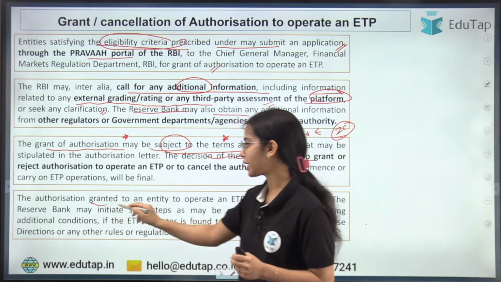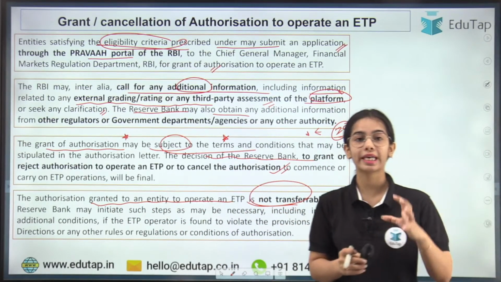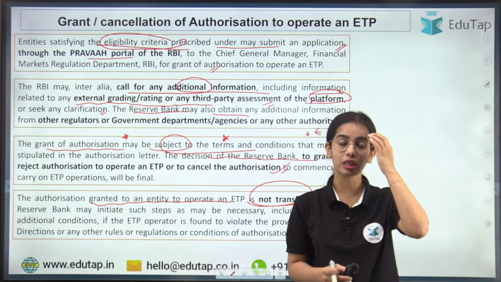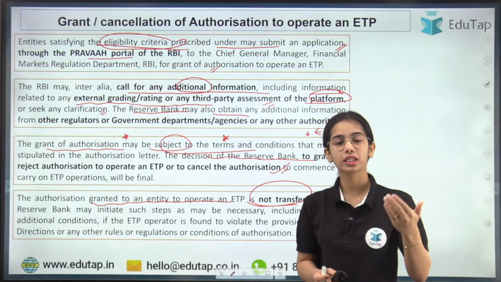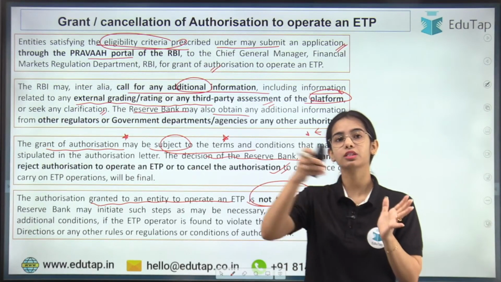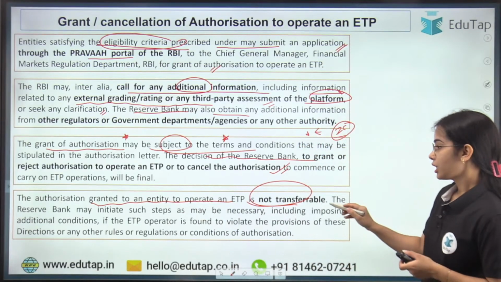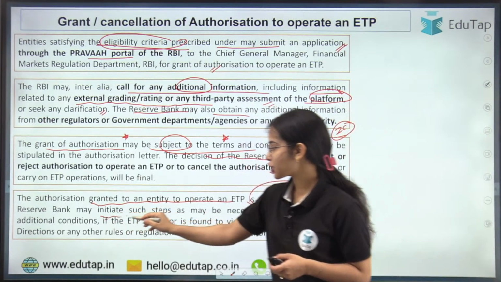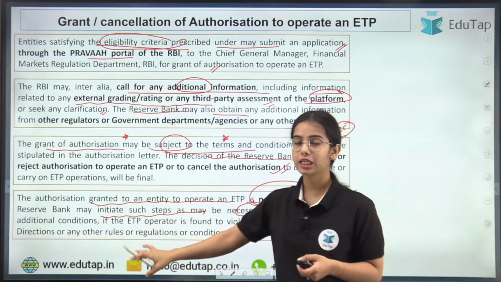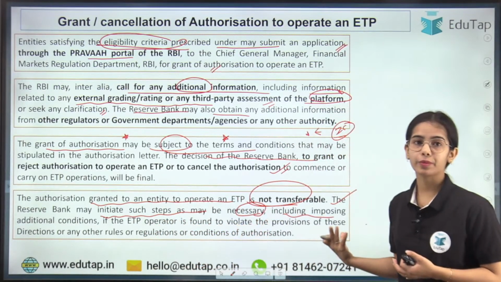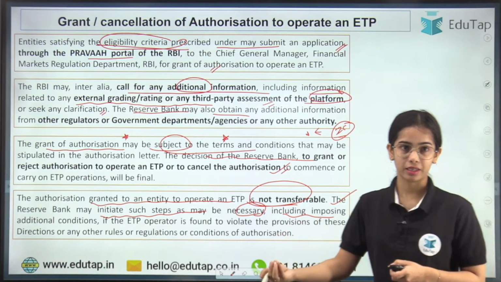The authorization granted to an entity to operate an ETP is not transferable. It's not that the insurance company has got the authorization to operate the ETP and now it can transfer the authorization to some other entity. That is not possible. The Reserve Bank may initiate such steps as may be necessary, including imposing additional conditions if there is any violation that the RBI has found from any entity that is currently operating the ETP.